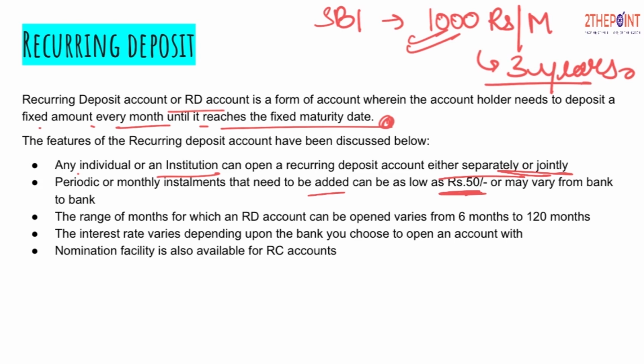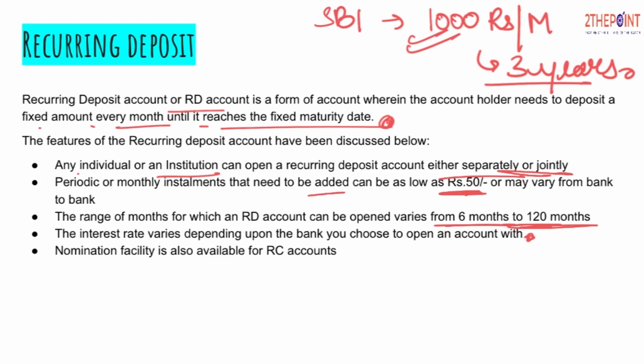The range of months for which an RD account can be opened varies from 6 months to a maximum of 120 months. The interest rate varies depending upon the bank you choose to open an account with. So again, there is no centrally regulated interest rate that you will get on a recurring deposit. You will certainly get interest on the amount that you have parked with banks under a recurring deposit account, but the interest rate will vary from bank to bank.